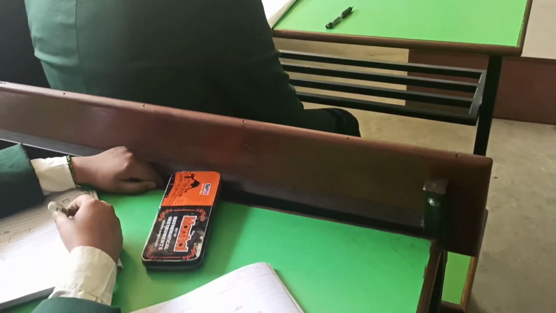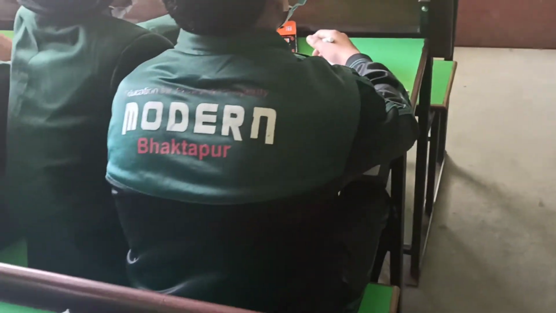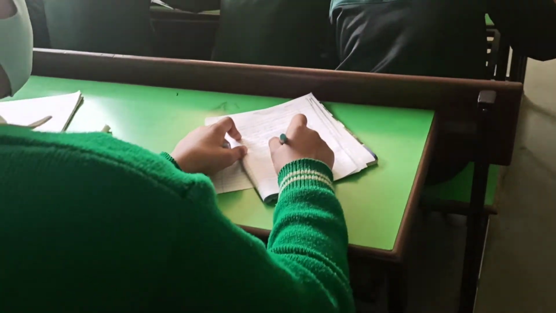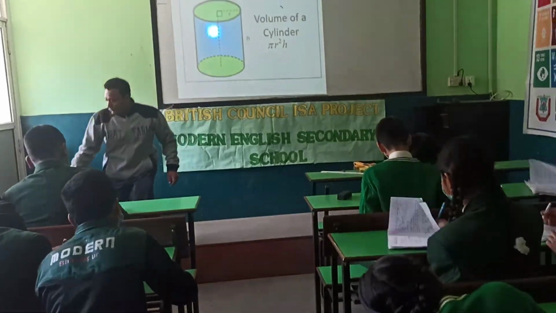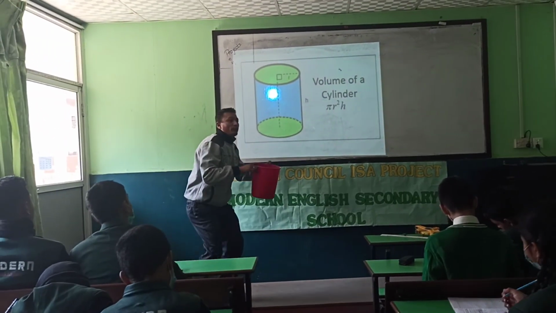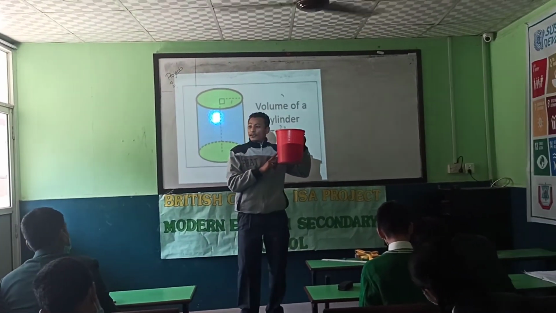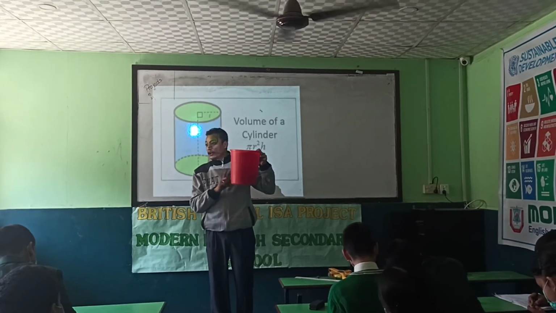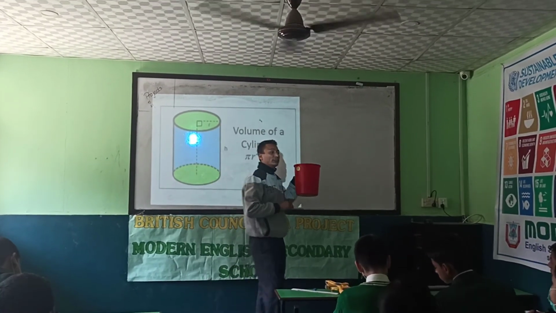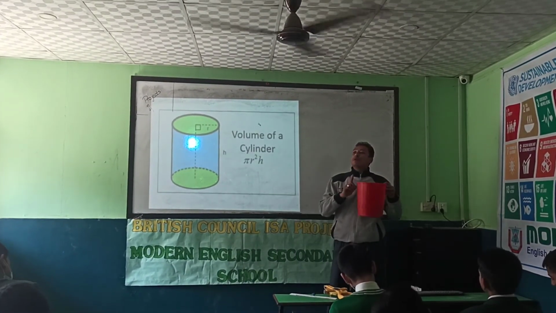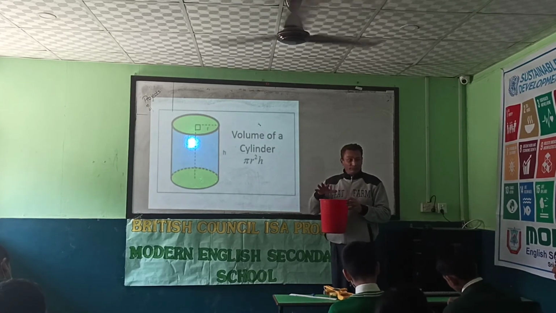Okay, now let's see the next slide. Volume of cylinder. If you have to find the volume of this type of object, which we can find at home, like a bucket, volume means how much water we can fill in.